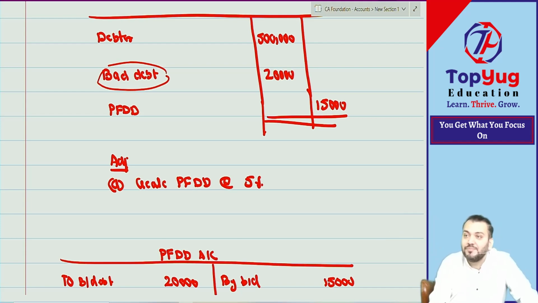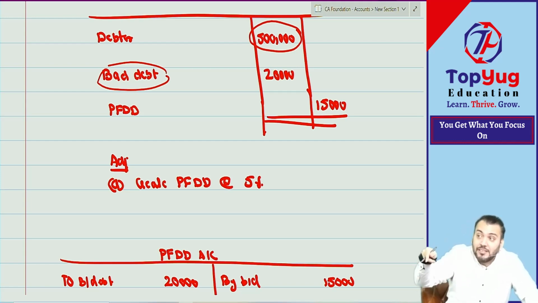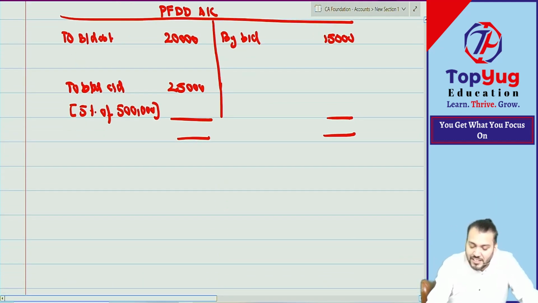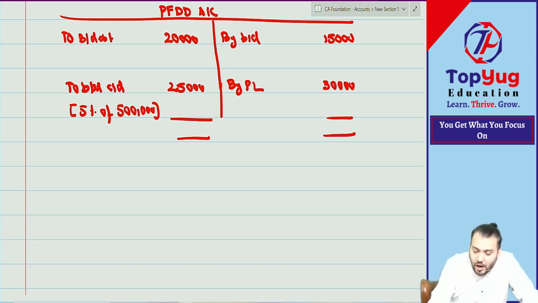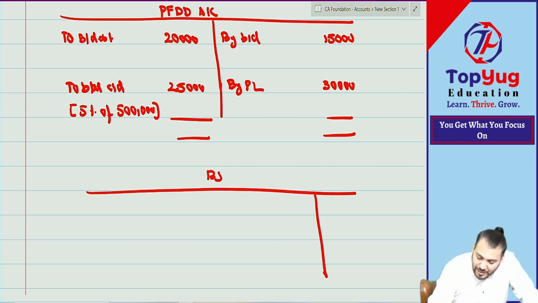I said this is already adjusted. So what journal entry have you done? Bad debt to debtor, this is already adjusted. Now 5 lakh is already reduced by 20,000. Correct now? I think you missed that. Understood? So bad debt is recorded, so we have done bad debt to debtor. Debtor is already after deducting bad debt, and therefore those who have done this, that is correct. So how much by PL? 30,000. How much will go to PL? How much will go to the balance sheet? 25,000. So in the balance sheet, what do you write down? बताओ, debtor how much? 5 lakh.